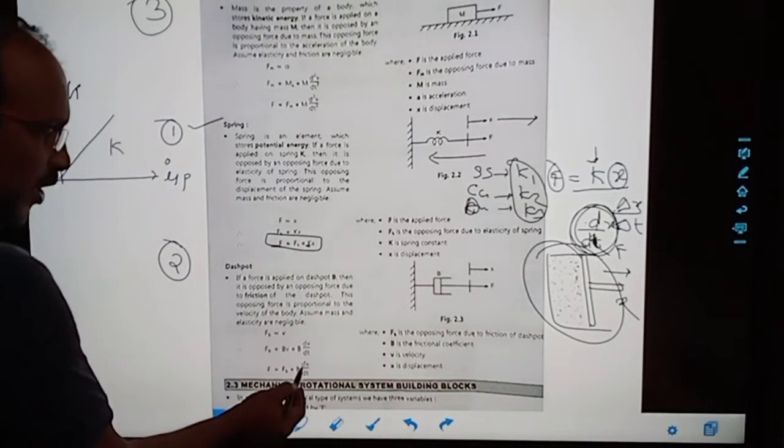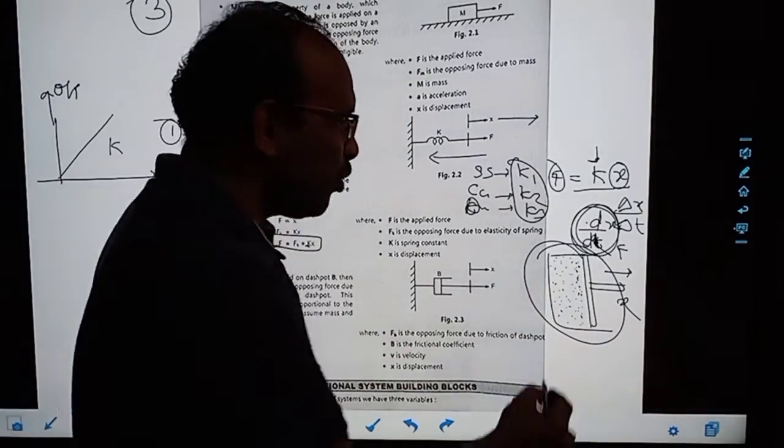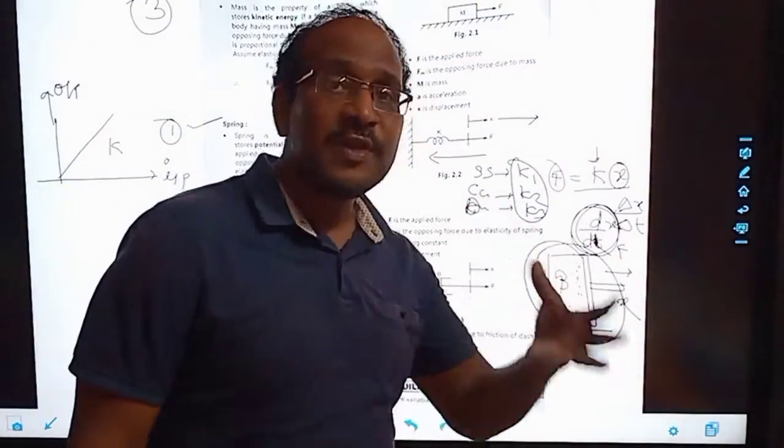But this is always represented with B, a viscosity constant. Now what do I use? What is the viscosity constant? Inside there is a B. What is that B? B means what? Viscosity. What type of material?